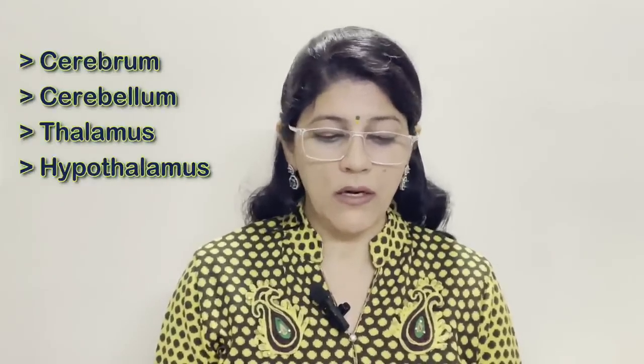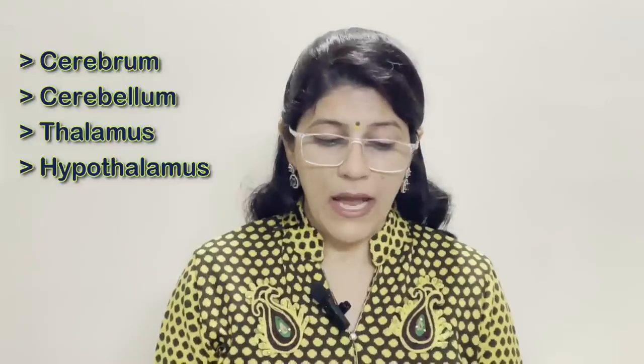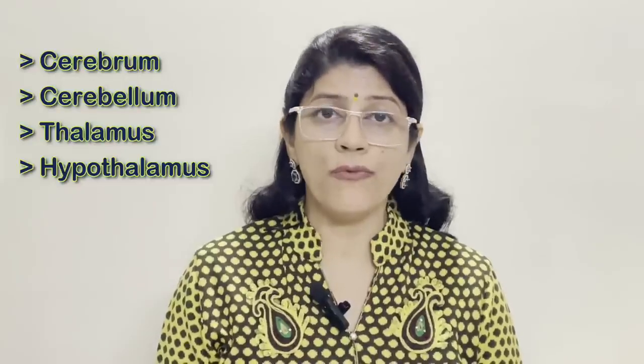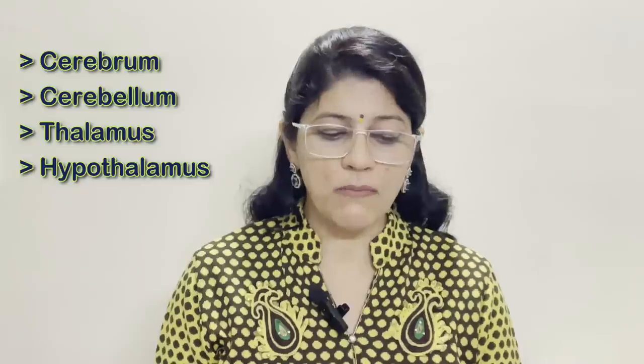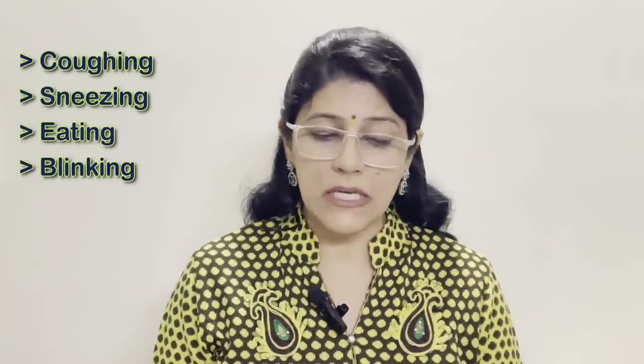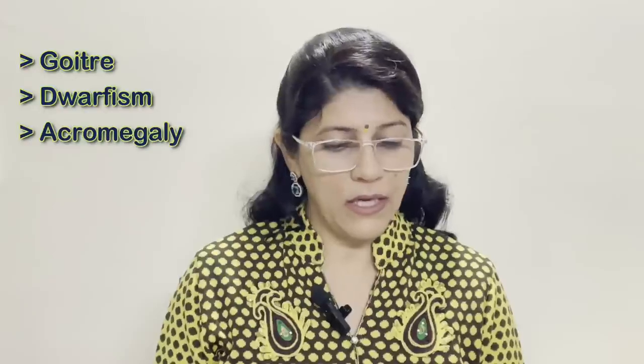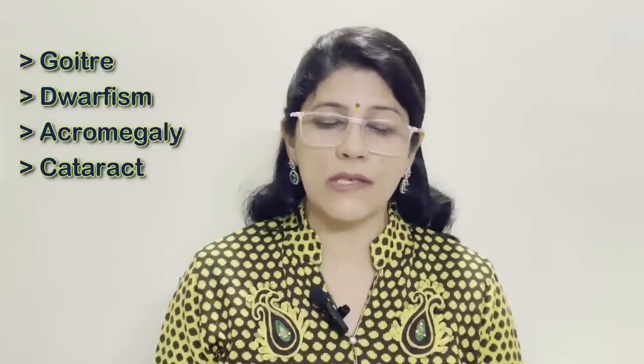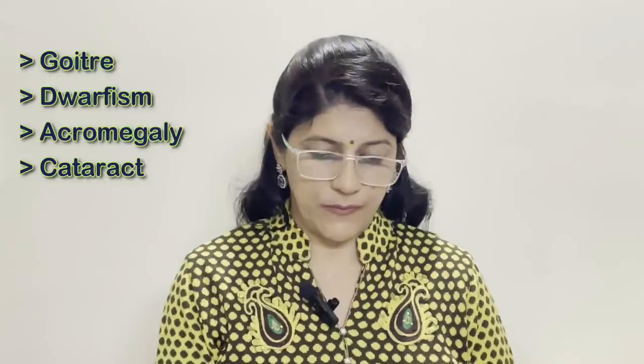Cerebrum, cerebellum, thalamus and hypothalamus. Here the odd one term is cerebellum and the others belong to the parts of forebrain. So the category of the rest is parts of forebrain. Coughing, sneezing, eating and blinking. So the odd one term is eating and others are simple or you can say conditioned reflex because eating is a voluntary activity. Goiter, dwarfism, acromegaly and cataract. So the odd one term is cataract and the category of the others is hormonal disorders.